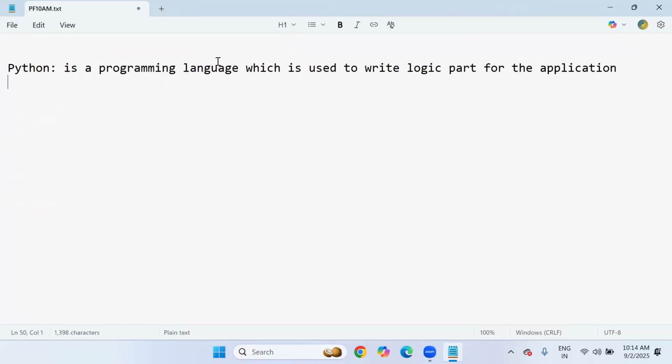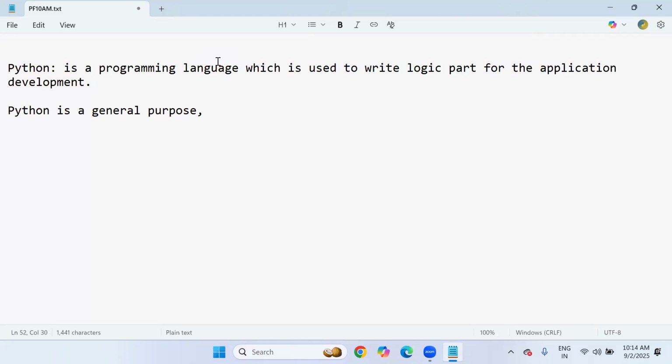Application development. Python is a programming language. Any programming language, not only Python, can be used to write the logic part for application development. If you want to write the complete coding part for your application, you have to use one language, that is called Python. And what type of language it is? Python is a general purpose programming language.